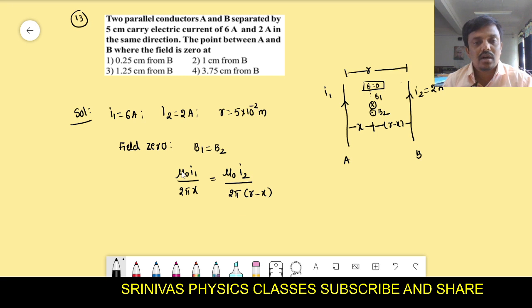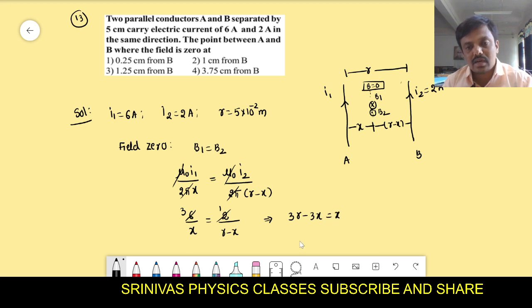Now mu naught by 2 pi cancels. I1 by X, 6 by X, is equal to I2 by R minus X, that is 2 by R minus X. Now 2 3s are 6, we should do the cross multiplication here. That is 3R minus 3X is equal to X. Then 3R is equal to 4X, and X we will get as 3R by 4.